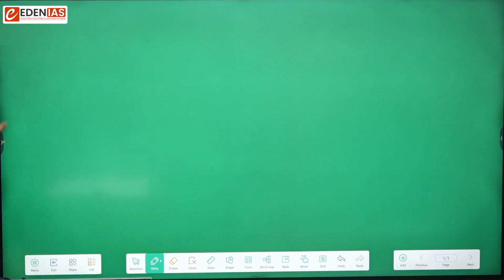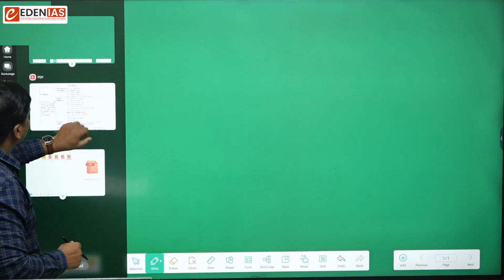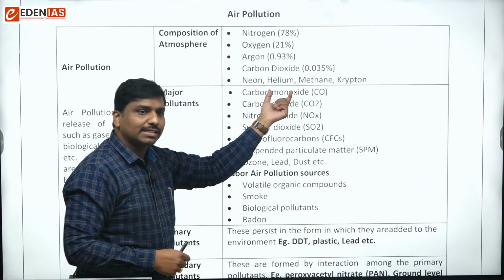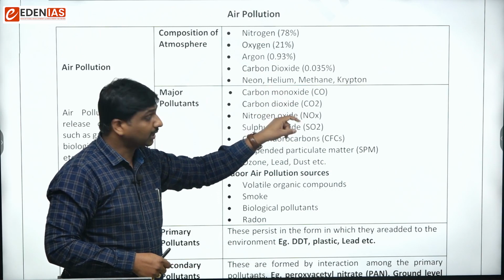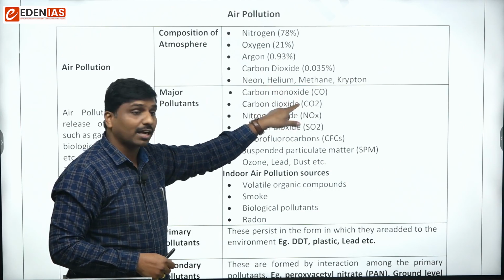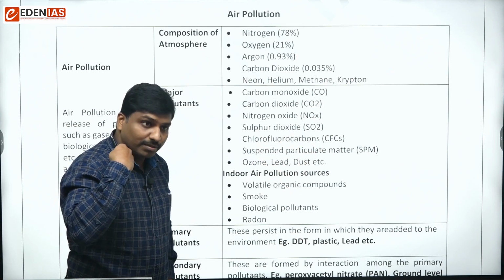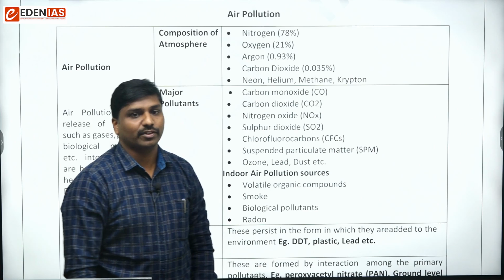So now if you can see here, whatever the things that you have said are nothing but the pollutants. Carbon monoxide is one thing, carbon dioxide is one thing. Here you remember, carbon dioxide is a natural component, but when its quantity reaches beyond that, then it becomes a pollutant. So you have to remember that.